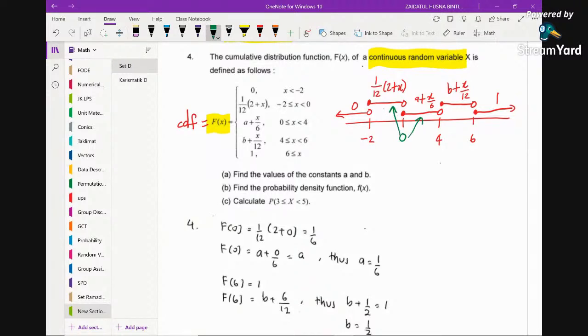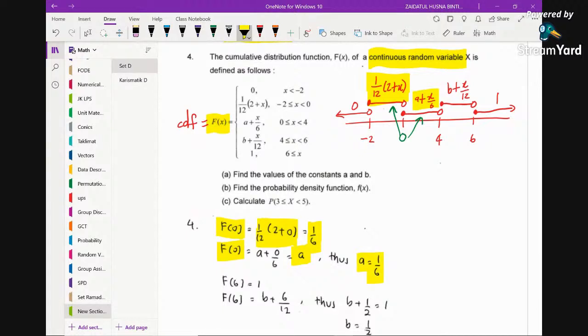If you substitute 0 into this function, you will get 1 over 6. And then we substitute 0 into this function, you will get A. Because in this case both are F of 0, you may just equate the values. So you can conclude that A is equal to 1 over 6.